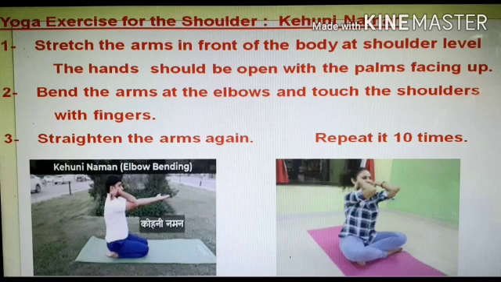How will you do it? You have to open your arms. You have to stretch them properly in front of the body at shoulder level. The hands should be open with the palms facing up. Then bend the arms at the elbows and touch the shoulders with the fingers. Then straighten the arms again and repeat this exercise fully at least 10 times.